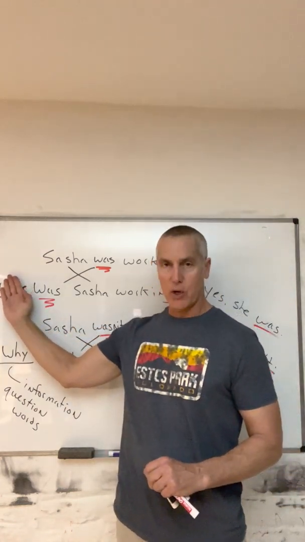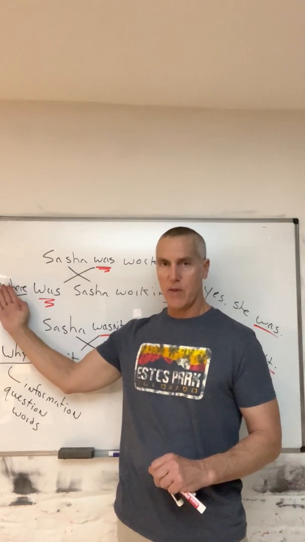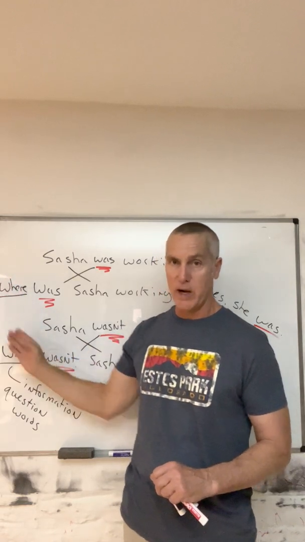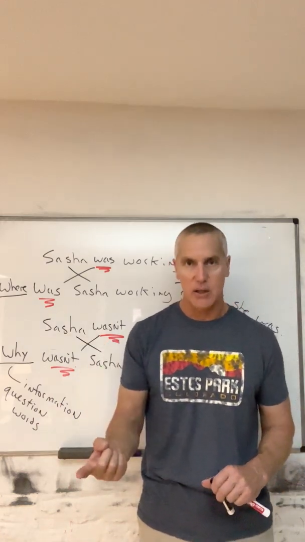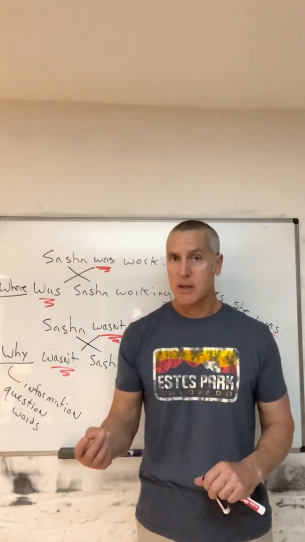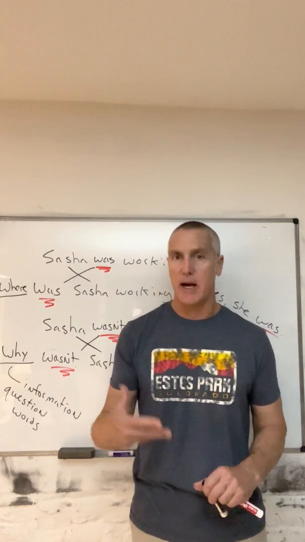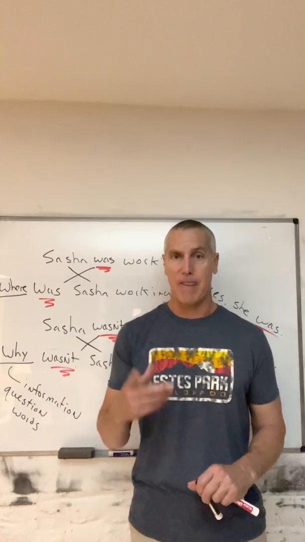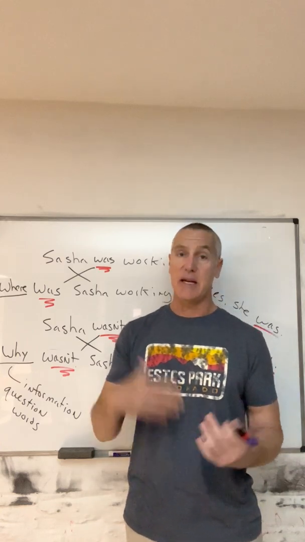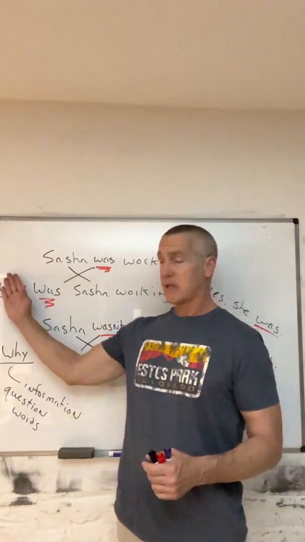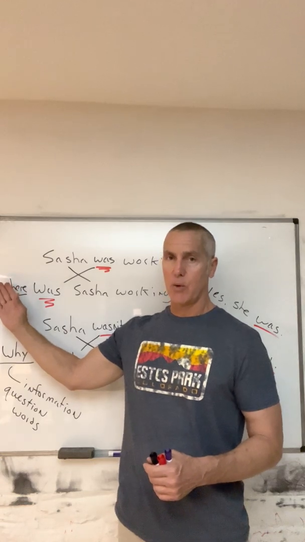No question word, only the verb, yes or no. That's the only information we want. With the question word, now we want to know location, people, time, reason, explanation, etc. That's what those question words ask for. Information.